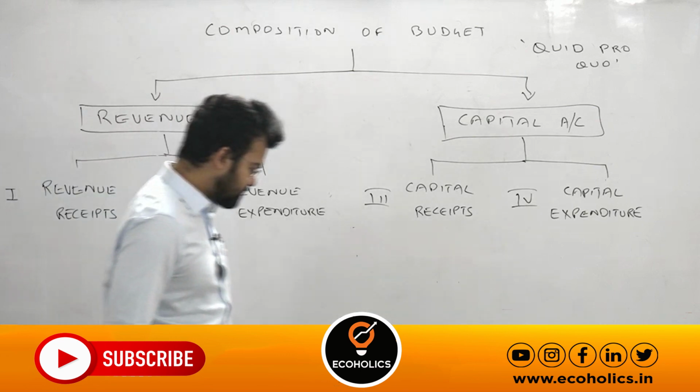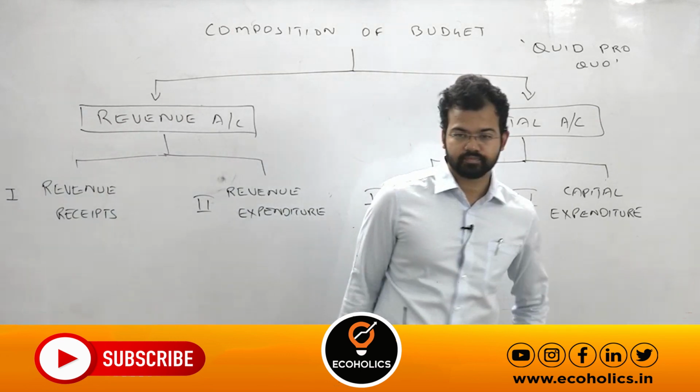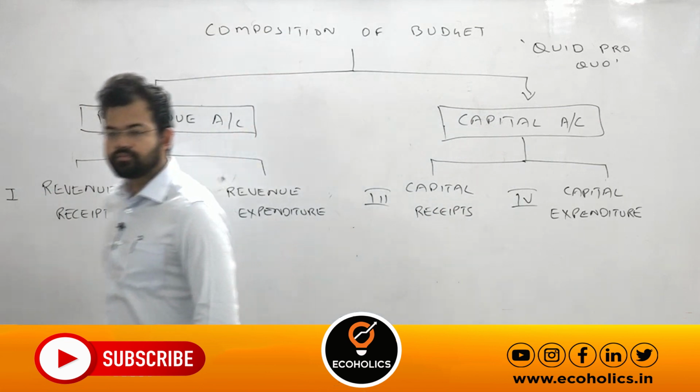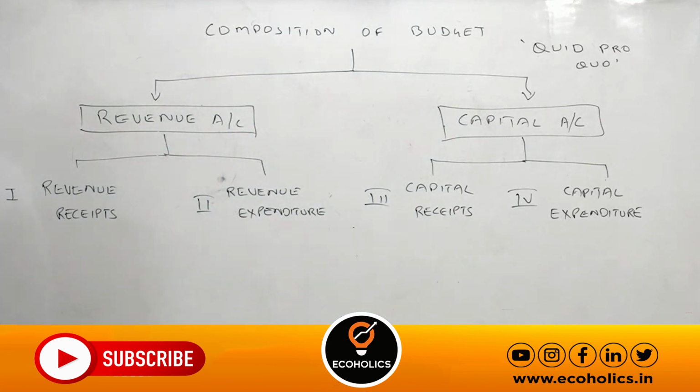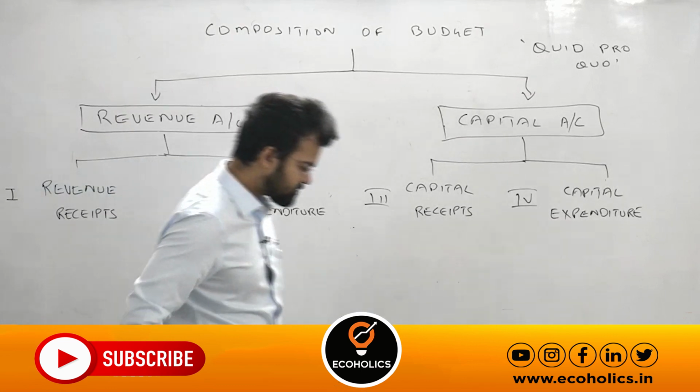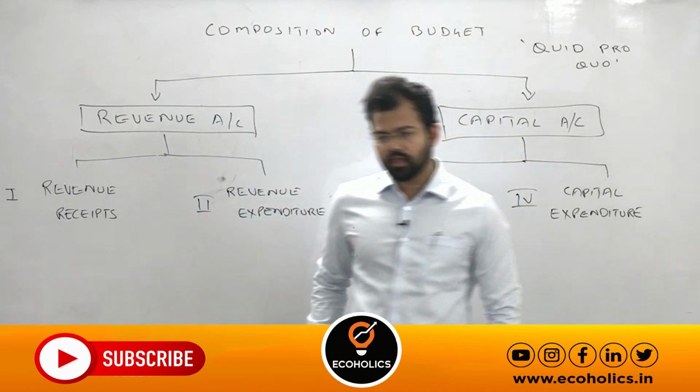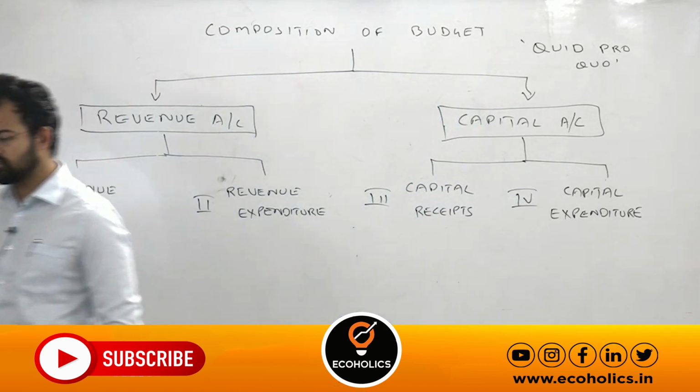So first we'll write developmental expenditure. Write expenditure on economic, social, community and health services. Expenditure on research and development.